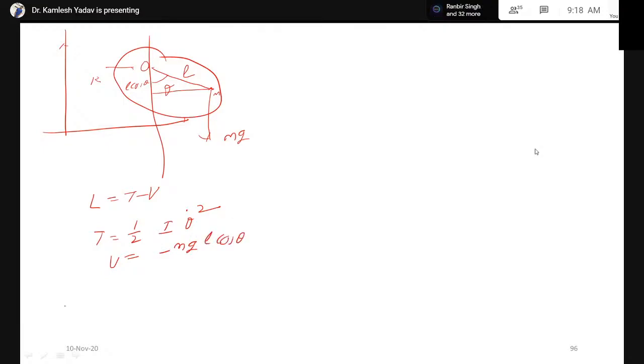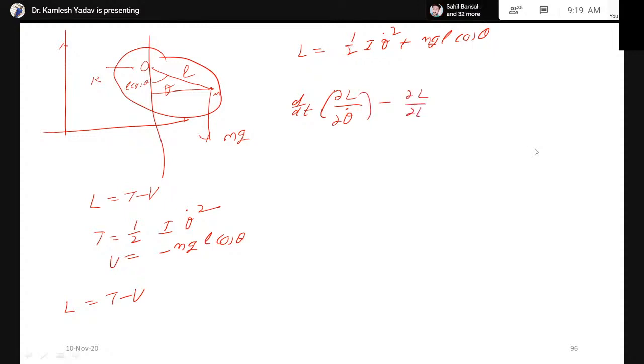Therefore, T minus V, substituting the values of T and V, the Lagrangian can be written as half I theta dot square plus mgL cos theta. Now for the Lagrange equation of motion, theta is the variable. We can write the Lagrange equation of motion: d by dt of partial L upon partial theta dot, minus partial L upon partial theta, is equal to 0. Now we determine partial L with respect to theta dot, which will be simply I theta dot.